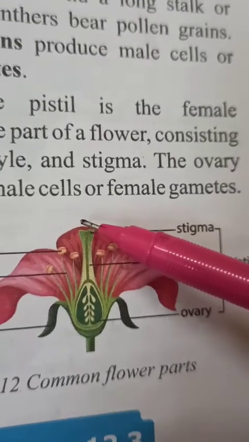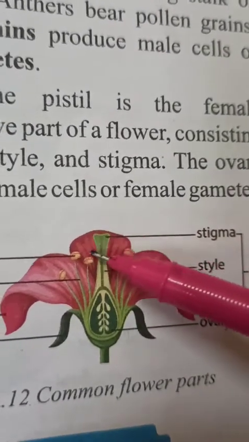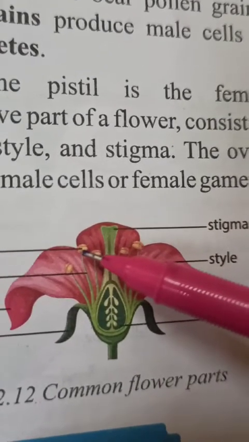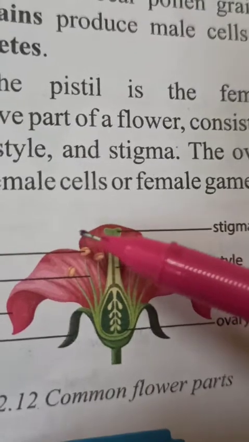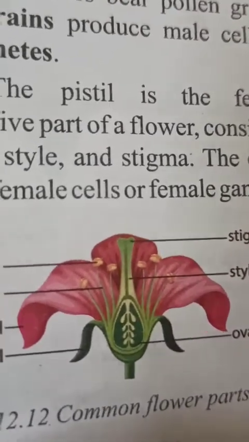Children, this pollination can take place in various ways. Pollen grains can be transferred with the help of wind or water, or with the help of insects also.